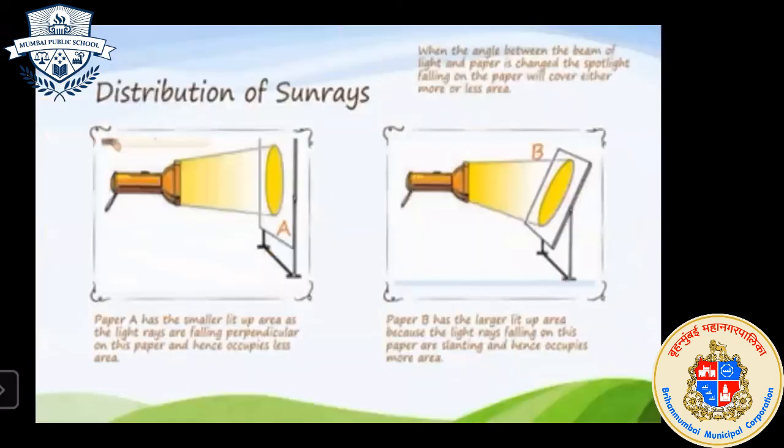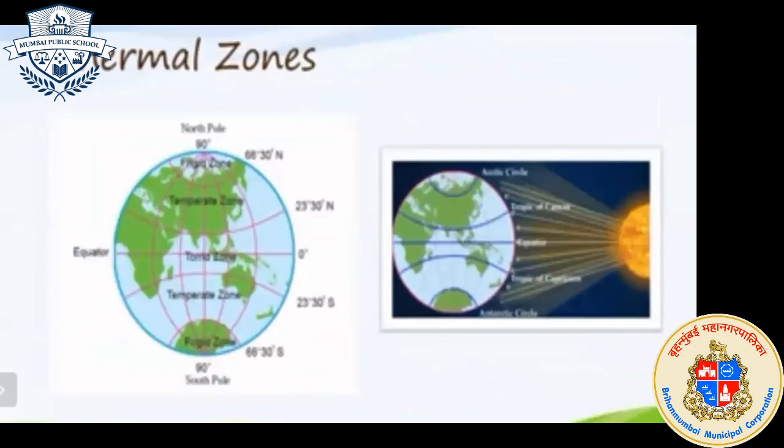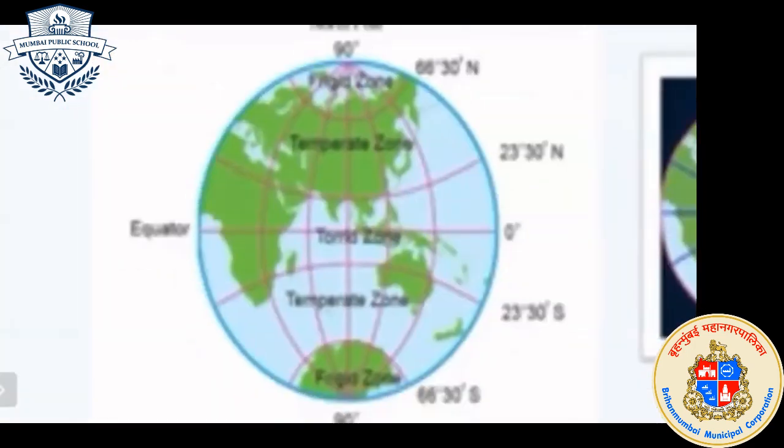See, children, here in this picture, this equator is located at 0 degree. So this is 0 degree latitude, and from this 0 degree latitude to 23 degree 30 minutes north latitude, and to the 23 degree 30 minutes south latitude, you have to tell how the rays fall between these two latitudes.